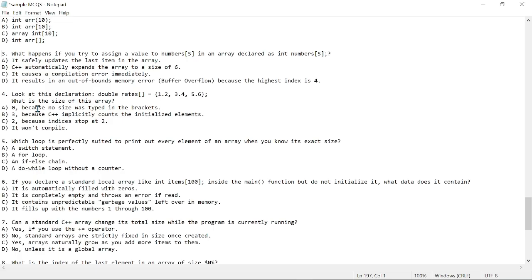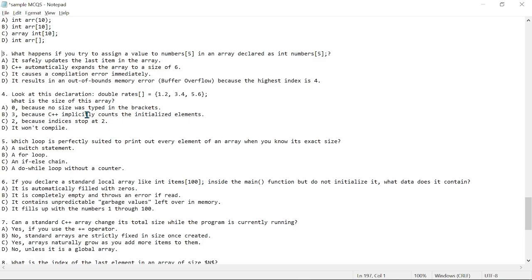So you have, look at this declaration. You have double rate, and we did not specify anything, but then we have 3 items here, right? 1.2, 3.4, then 5.6. So what is the size of this array? All right, so the size of this array is going to be 3, all right, because C++ implicitly counts the initialized items, right? So this is a very simple one, but can be tricky.